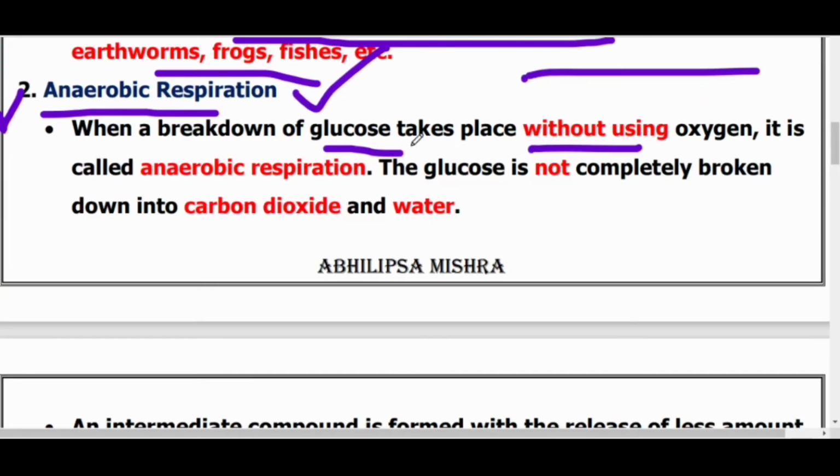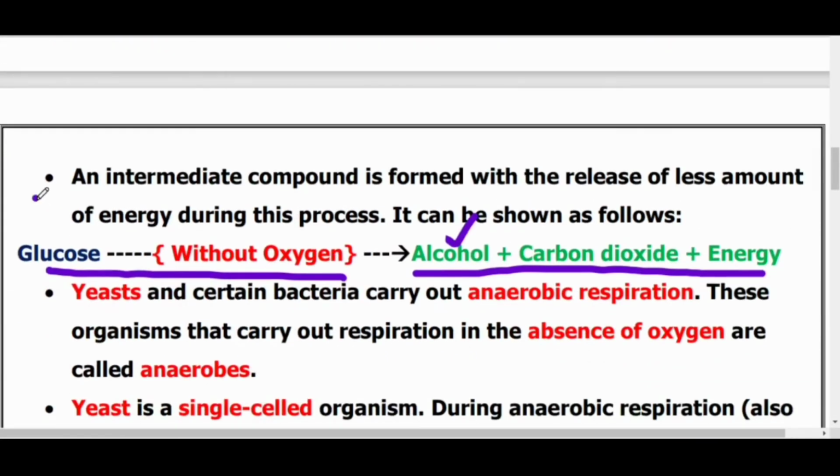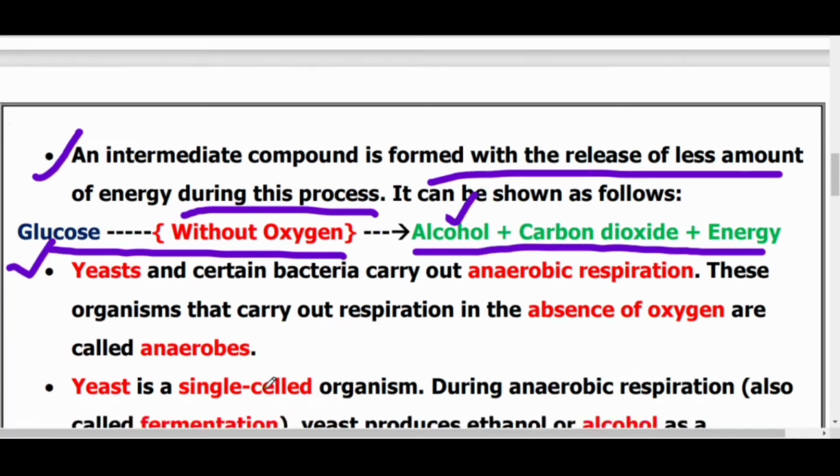When the breakdown of glucose takes place without using oxygen, it is called anaerobic respiration. In aerobic respiration, glucose is broken down completely, but in anaerobic respiration, glucose is not completely broken down. An intermediate compound is formed with the release of a lesser amount of energy. Here it forms alcohol, carbon dioxide and energy.